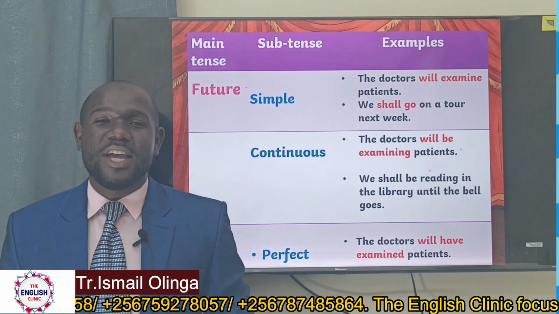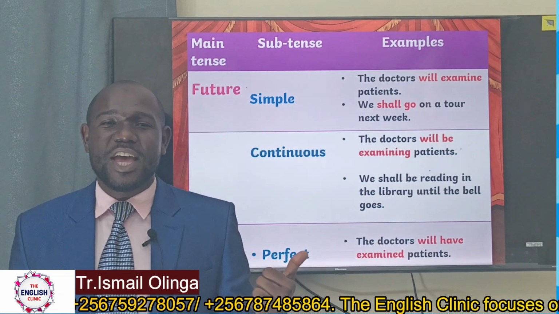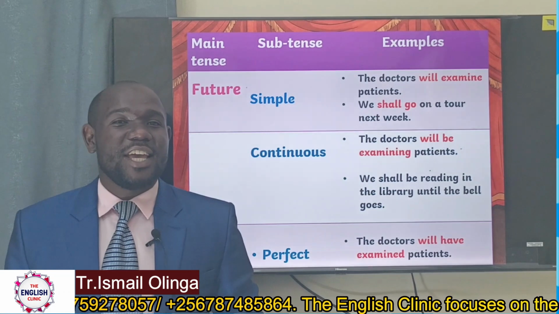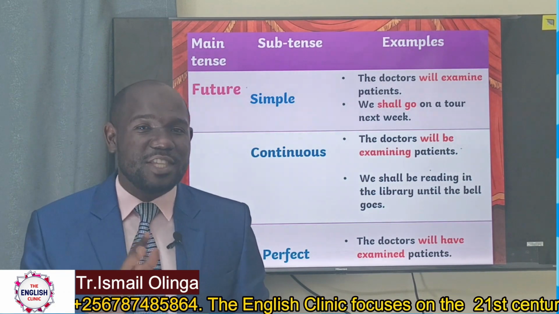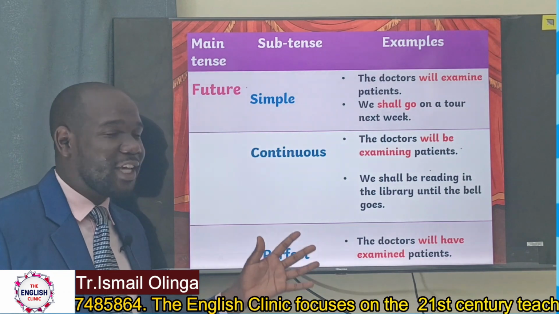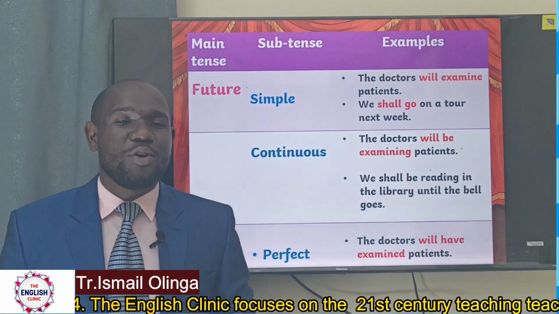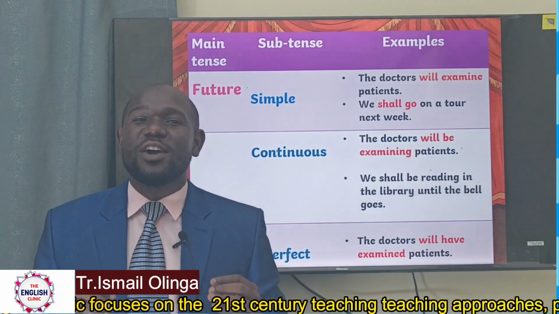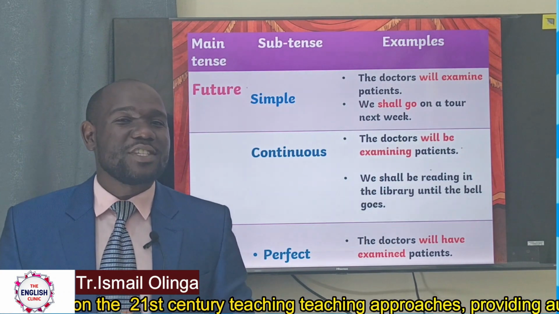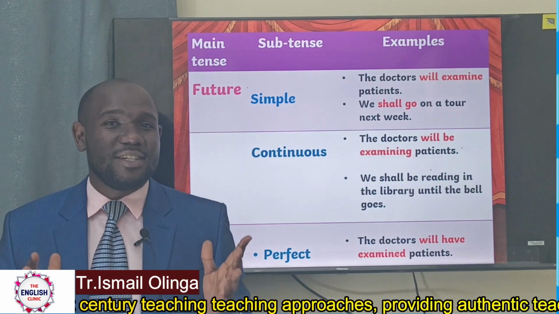In this we say that examining patients is done first, then someone reaches the hospital. So this one here gives us a nutshell of the future tense. So when we meet next time, we are going to look at each of the sub-tenses in detail.